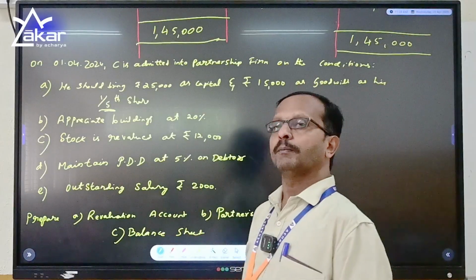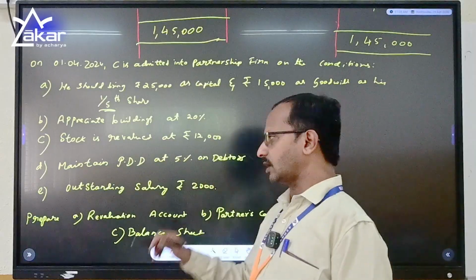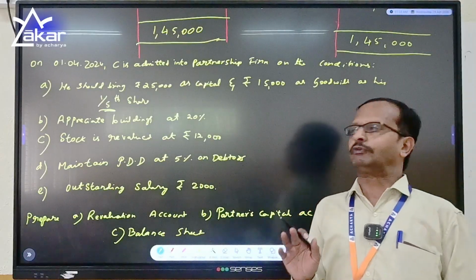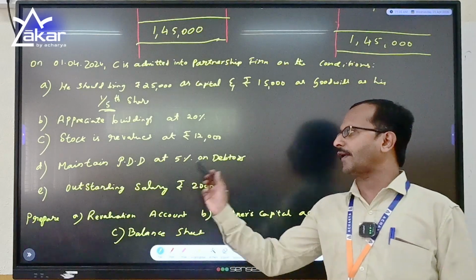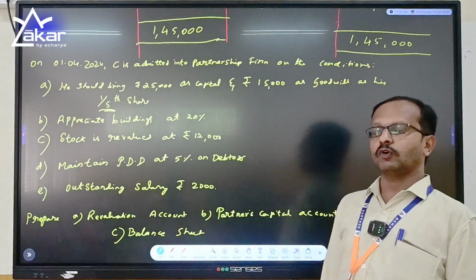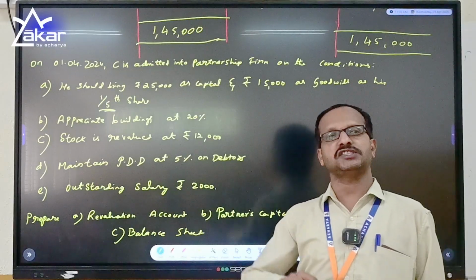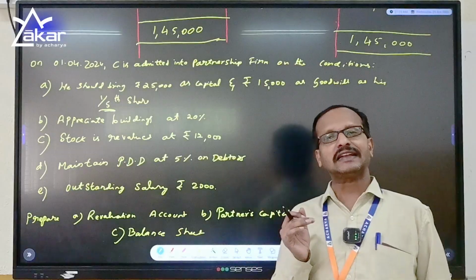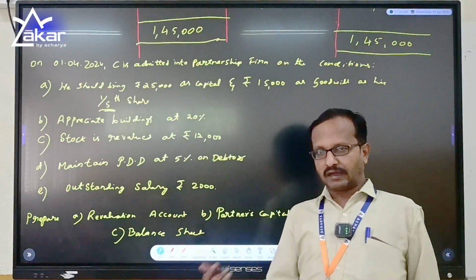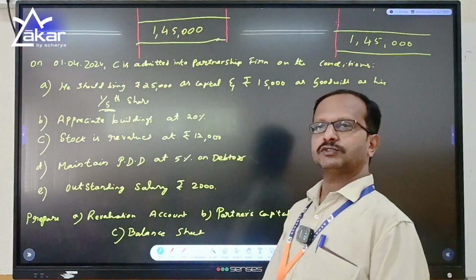Next, maintain provision for doubtful debts at 5% on debtors. So provision for doubtful debts is nothing but the debtors have an unrealizable value of 5%. And it was also found in the last adjustment that they have an outstanding salary, which is not paid, of 2,000. So it is a current liability which has to be paid after the joining of partner C. So the question is very simple.